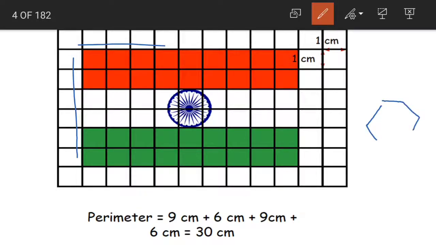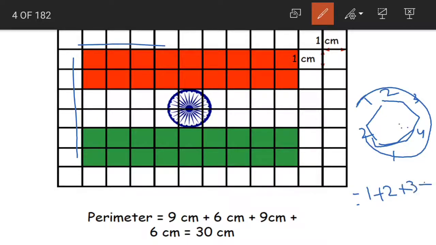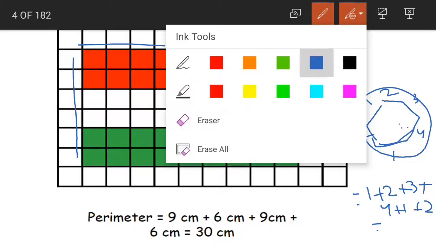Suppose I have a shape like this, and I have given the lengths of the different sides. Now how do we find out the perimeter of this shape? It's very simple. Just add all of these together: 1 plus 2 plus 3 plus 4 plus 1 plus 2. When I add the length of all the sides, I will get the perimeter of the given figure.